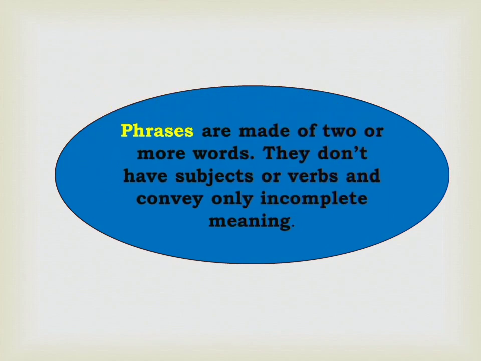Let us see what phrases are called. Phrases are made of two or more words. They don't have a subject or verb and convey incomplete meaning. It is two or three words, and even if they have a subject or a verb, it is not going to convey the complete meaning. Such a group of words is called a phrase.